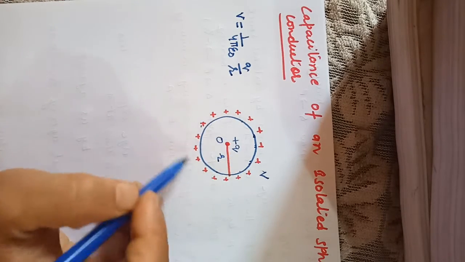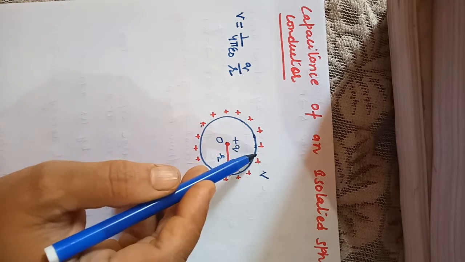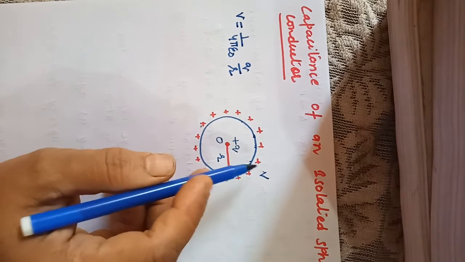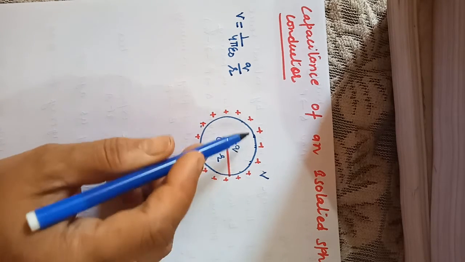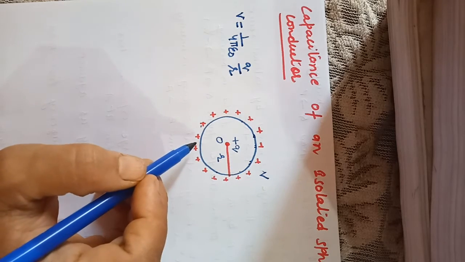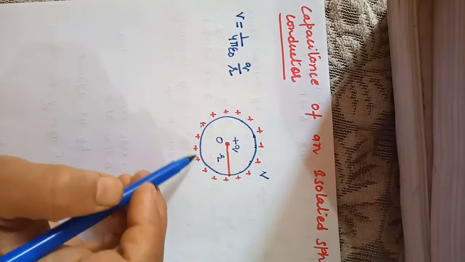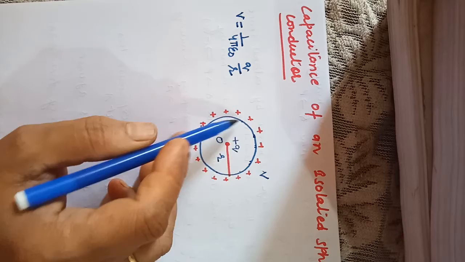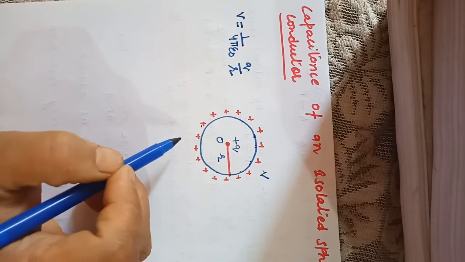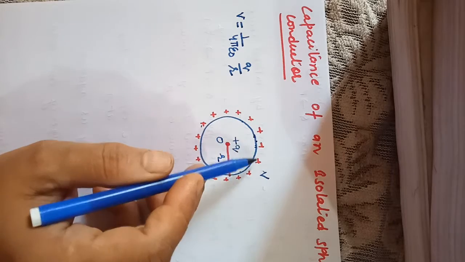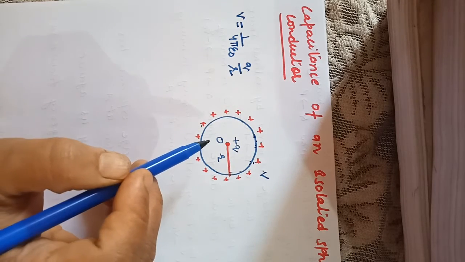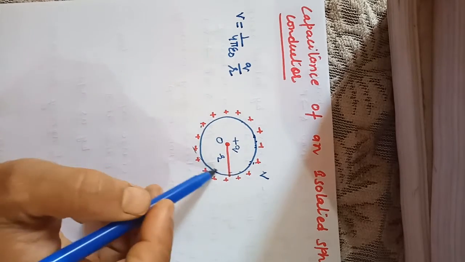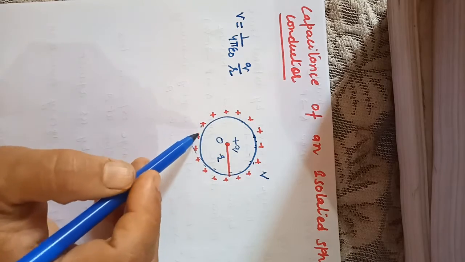V is the same on the outer surface, so we can suppose that the charge is concentrated at the center. If we suppose that the charge is concentrated at the center, because V is the same at every point on the surface, what will be the capacitance of the spherical conductor? Whether it is a hollow spherical conductor or a solid spherical conductor, potential will be the same at every point, as you have done in the potential part also. So now in this condition you have to find out the capacitance or capacity of the isolated conductor.